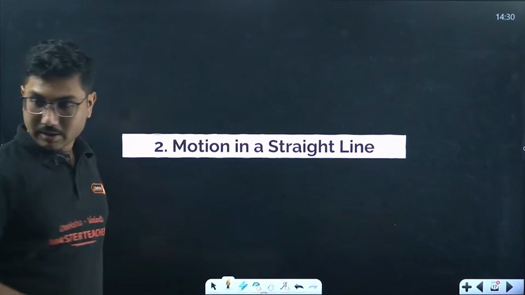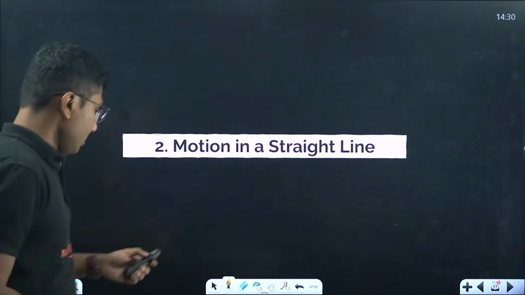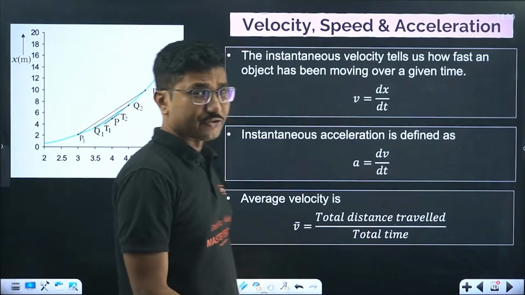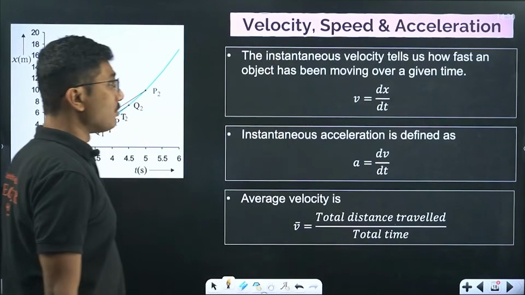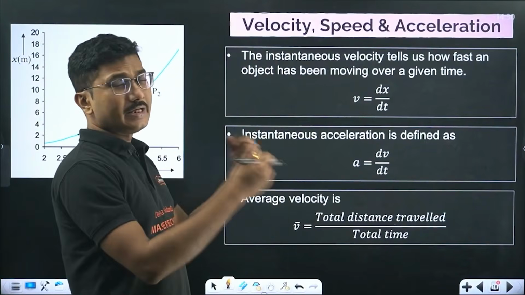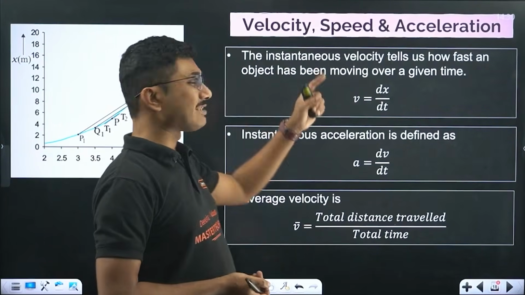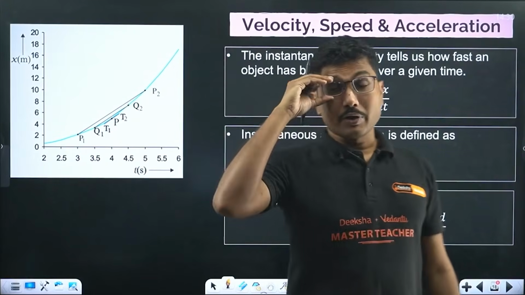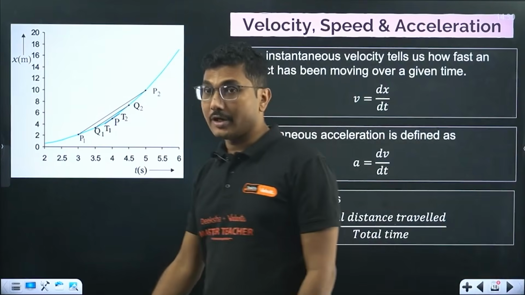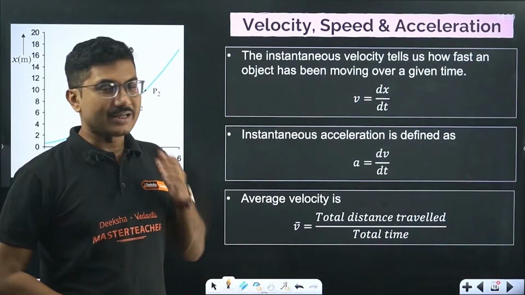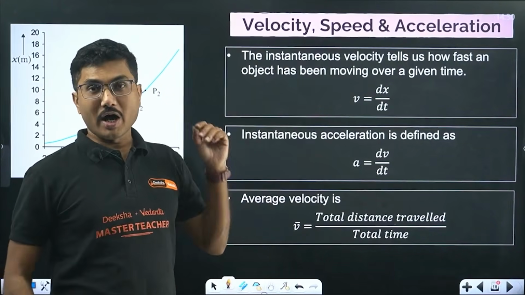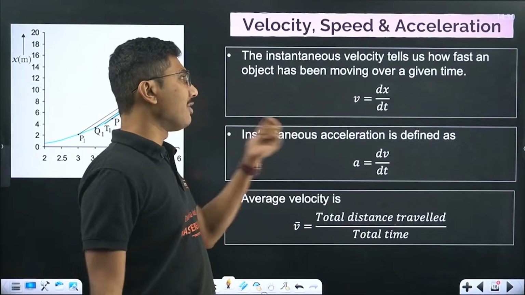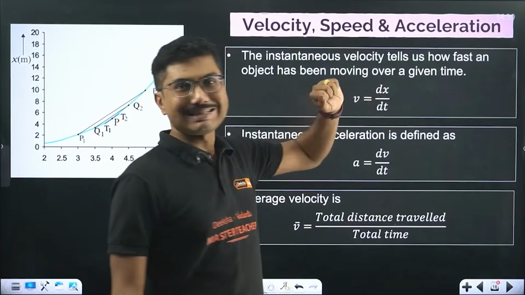Motion in a straight line. First, obviously, is velocity, speed and acceleration. These are the three quantities that you must know. The instantaneous velocity is given by dx by dt. How fast an object is moving with respect to time is velocity. The time rate of change of displacement is also called velocity. But instantaneous velocity depends on how fast the object is moving over a given period of time, and it is given by dx by dt.